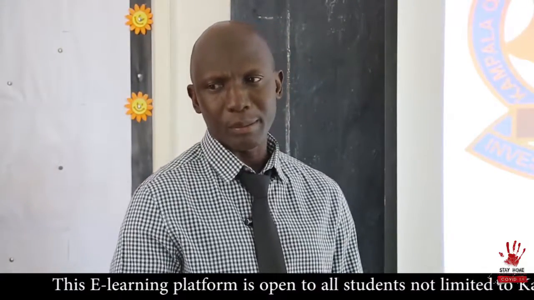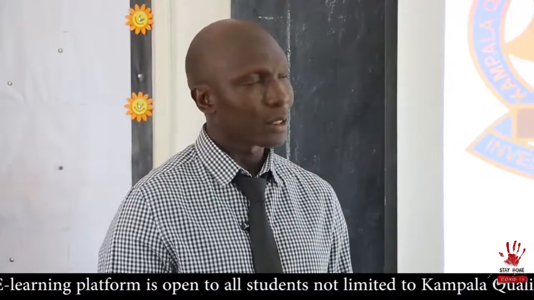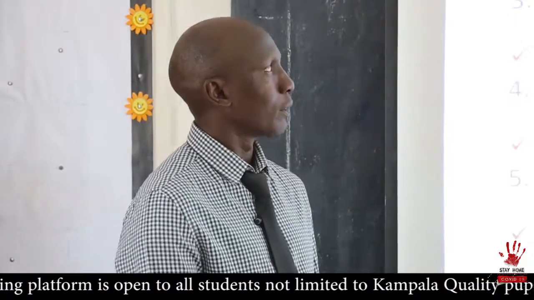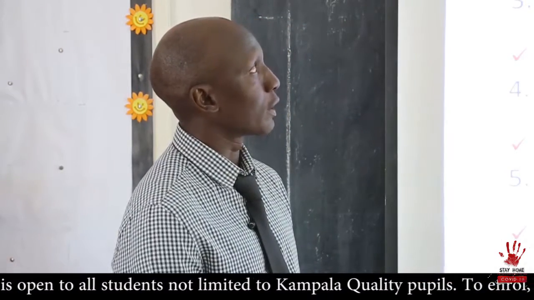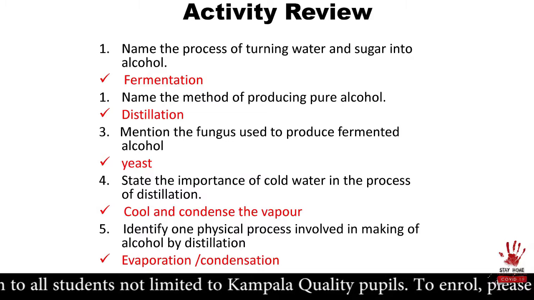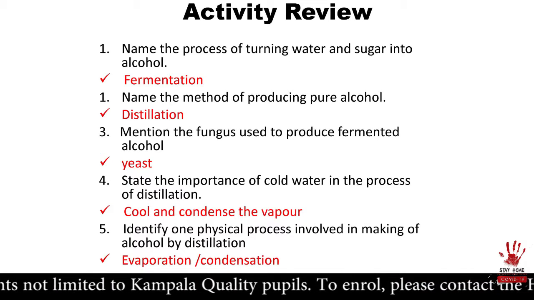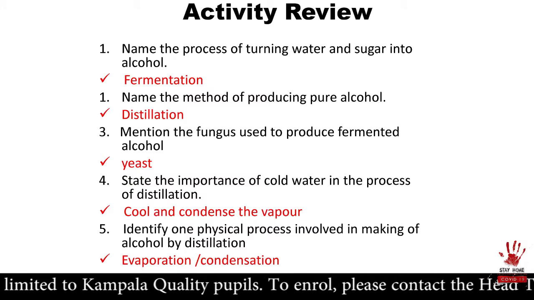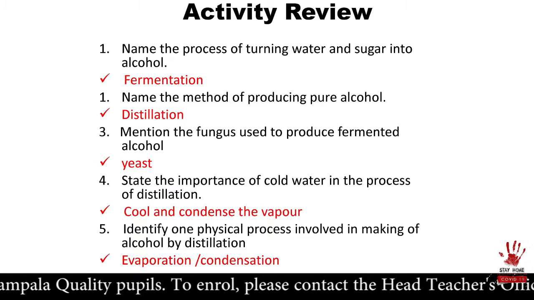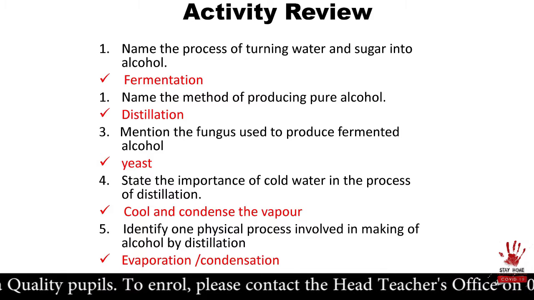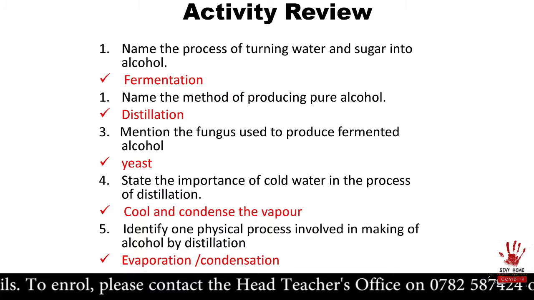But first, I left you with an activity. I want you to get your pencil and we check the answers. Fine. Five questions were left. Our first question was the process of turning water and sugar into alcohol, and the answer we said is fermentation. Good. The second one, to name the method of producing pure alcohol, and that is distillation. And the third question, to mention the fungus used to produce fermented alcohol, and that is yeast.